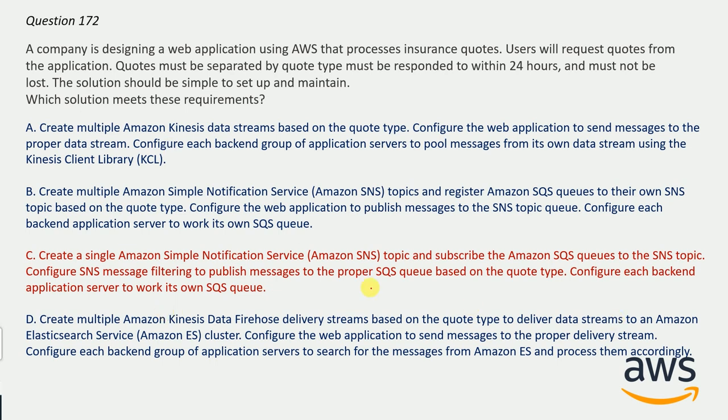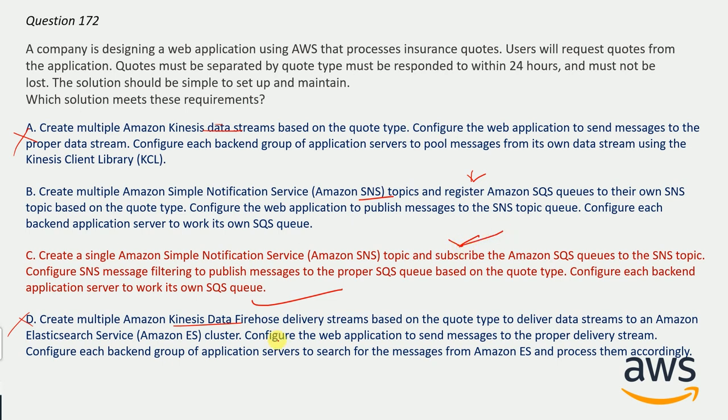So this one is correct here because Kinesis is for streaming data. So A and D are out. Both these options will not be correct here because Kinesis is for streaming data. C is the correct answer as you subscribe and not register to SNS. So here register is mentioned, but register will not work in case of Amazon SNS because you need to subscribe, and due to this reason this is the correct option.